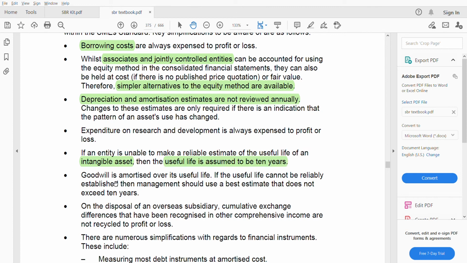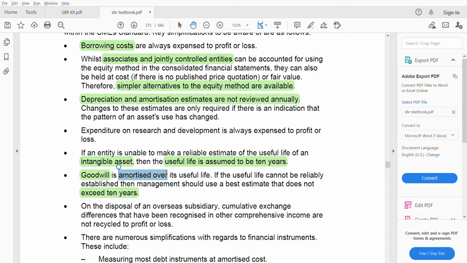Goodwill. So here it's about goodwill. It is amortized over its useful life. If the useful life cannot be reliably established, then management should use the best estimate that does not exceed 10 years. That means the maximum is 10 years. You cannot say 11 years, 12 years like that. It should be 10 years or less: 9 years, 8 years, 5 years like that. And it should be amortized.